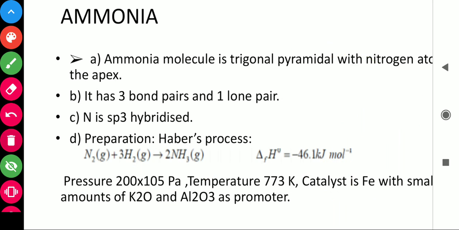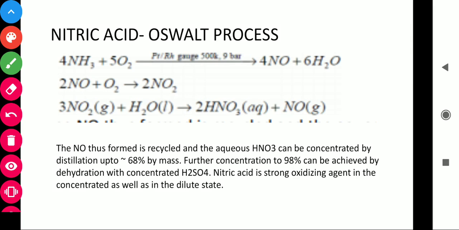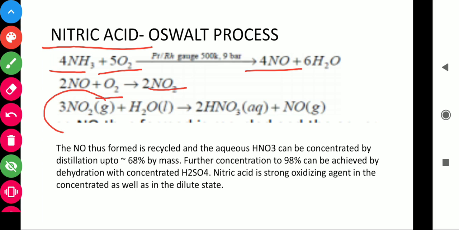Okay students, in this way by the Haber process we prepare ammonia. Now the last one, that is nitric acid. Nitric acid is prepared by the Ostwald process. In the Ostwald process, ammonia is heated with oxygen to prepare NO gas. That is called nitric oxide, and on oxidation it gives us nitrogen dioxide. This nitrogen dioxide when dissolved in water gives HNO3.